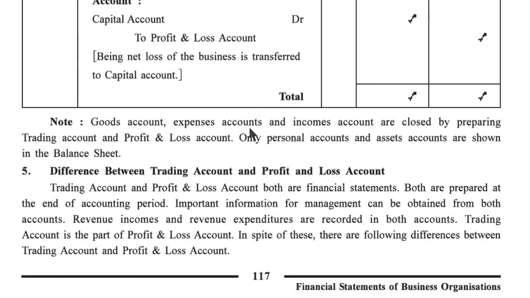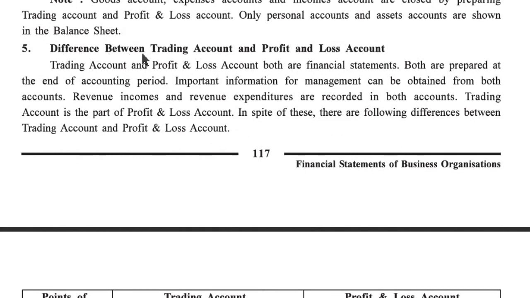Goods account, expenses accounts and income accounts are closed by preparing trading account and profit and loss account. Only personal accounts and assets accounts are shown in a balance sheet. Now, fifth point, difference between trading account and profit and loss account.